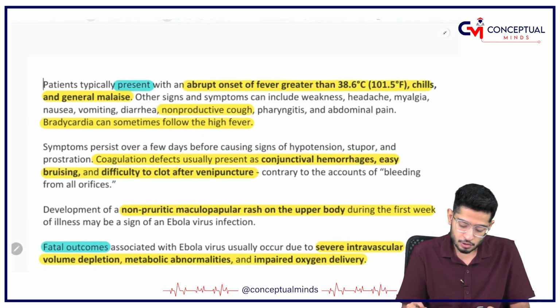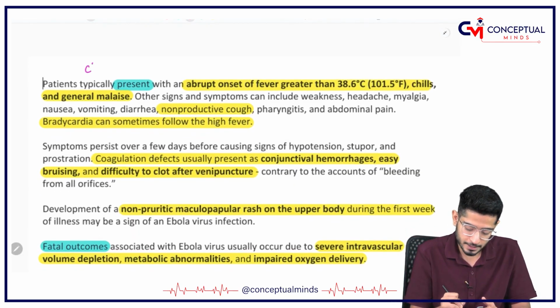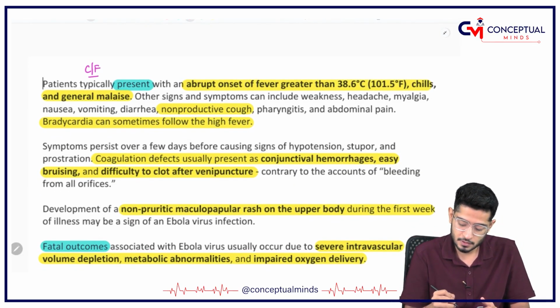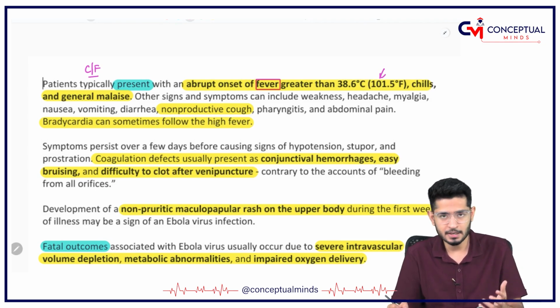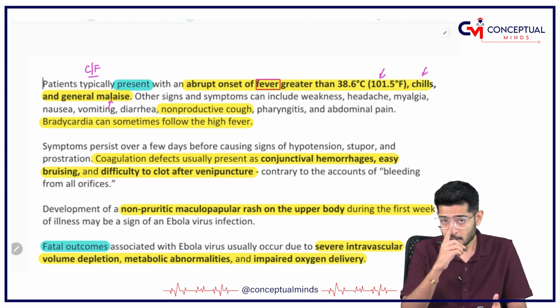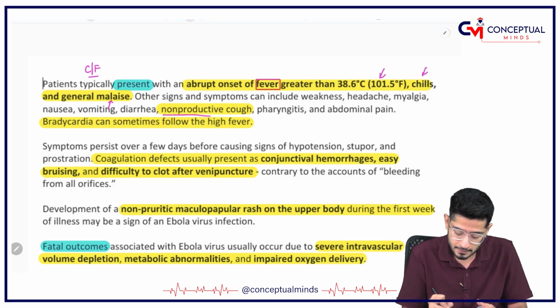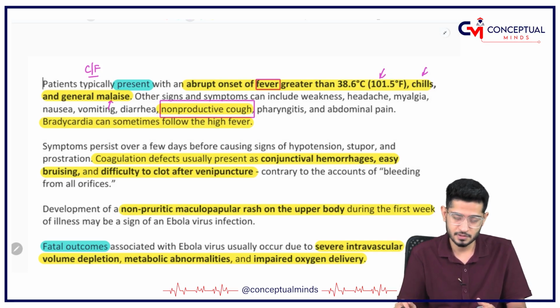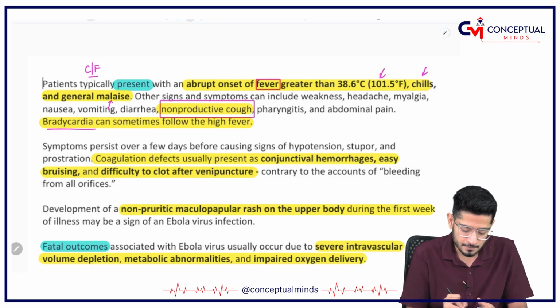How are the patients going to present, what are going to be the clinical features? Remember, there will be a high grade fever greater than 101.5 degrees Fahrenheit. Others will be chills, malaise. One important thing, the cough is non-productive in Ebola. It is not a productive cough, it does not have sputum. And sometimes you can have bradycardia also with this.